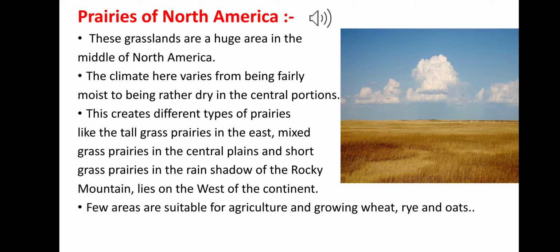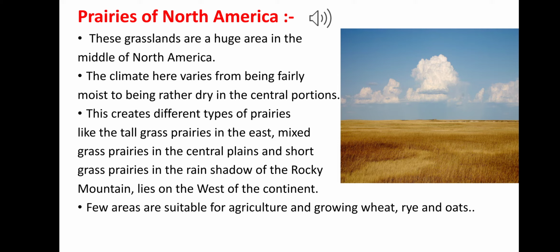Prairies of North America. These grasslands are huge areas in the middle of North America, and the climate here varies from being fairly moist to being rather dry in the central portions. This creates different types of prairies, like the tall grass prairies in the eastern portions, mixed grass prairies in the central plain, short grass prairies in the rain shadow of the Rocky Mountains, which lie on the west of the continent.